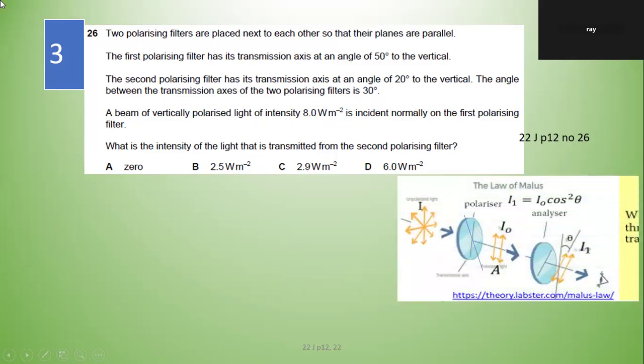Draw a figure, roughly. This is your I0, this is your I, there's your I1, passing through the polarizing filter, is I0.